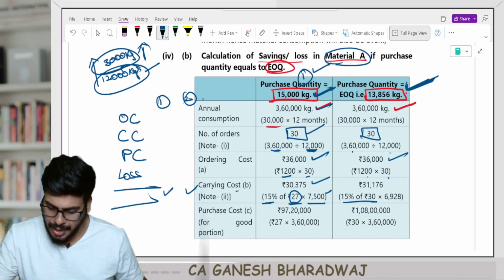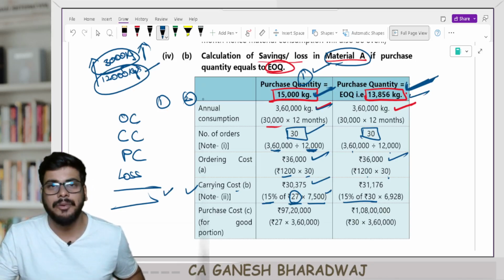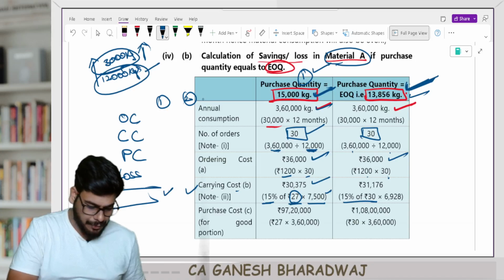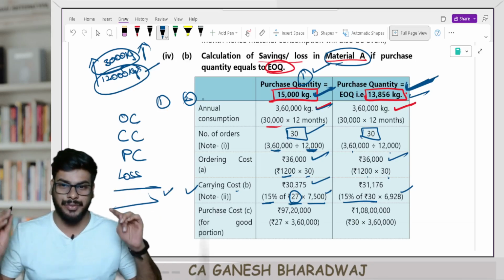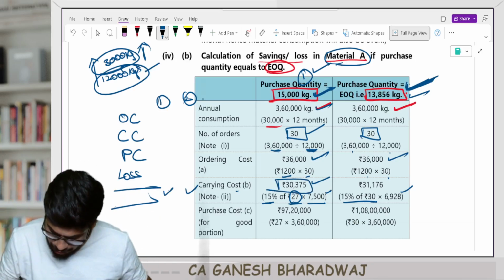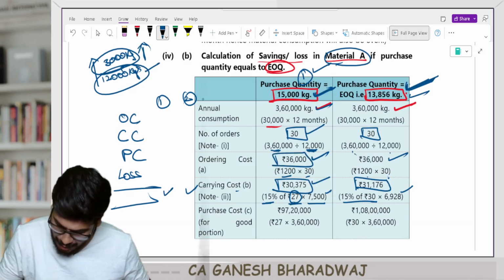Into average inventory. Average inventory is half of my order quantity. So 13,856 divided by 2. How much is that? 6,928. Are you clear with this? This is how you need to calculate. So now this component is also arrived at. Are you clear with this?